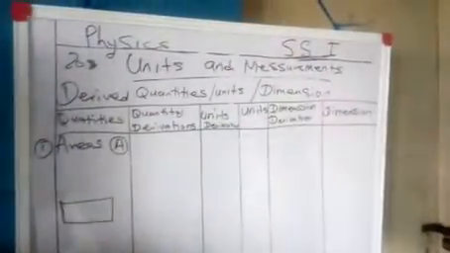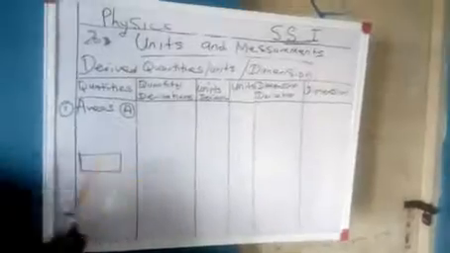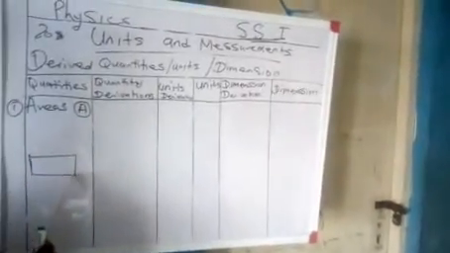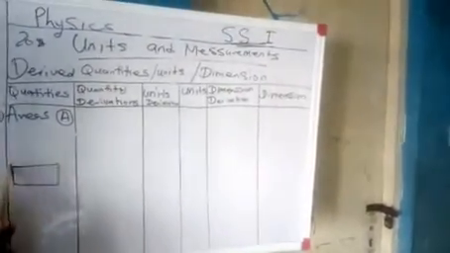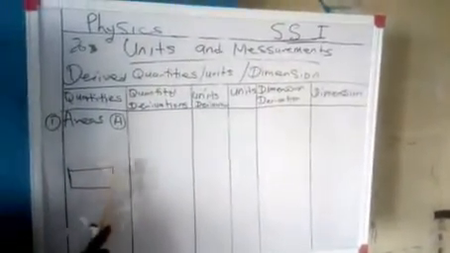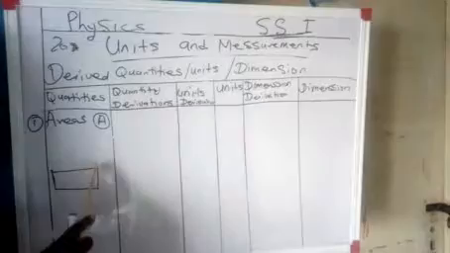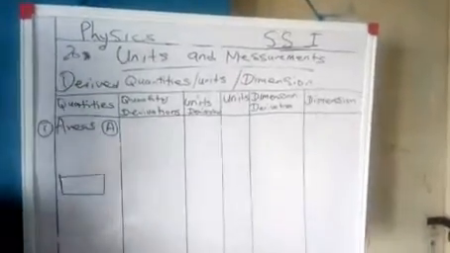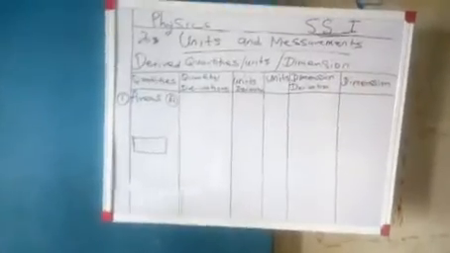Okay, this is a rectangle now. Permit me to draw inside this thing because we don't have space. This is a rectangle. What do you use to measure here? This side is the length, right? This is breadth, right? Now, what do you use to measure this length? Meter rule. And the same meter rule you use to measure from here to here. So two of them are length. Two of them in physics is what? Length.